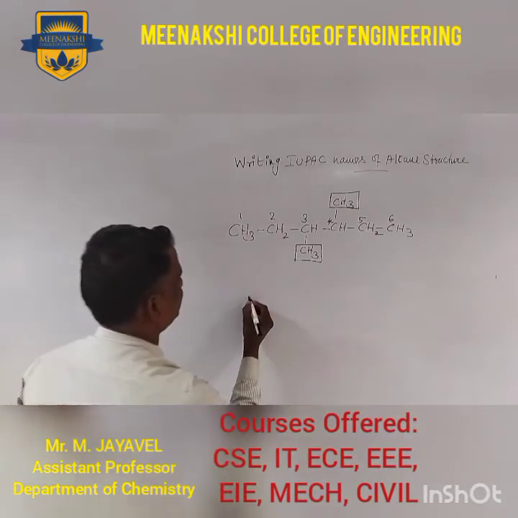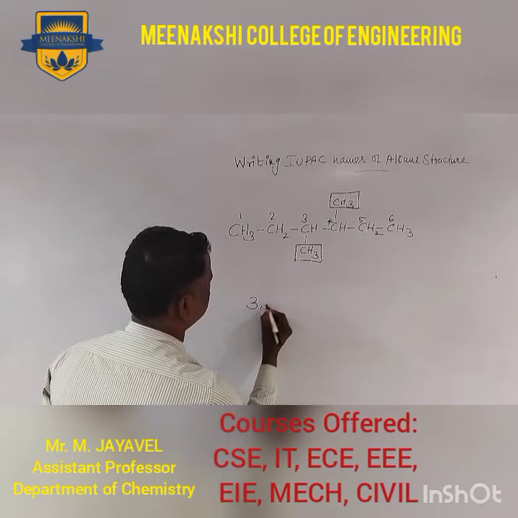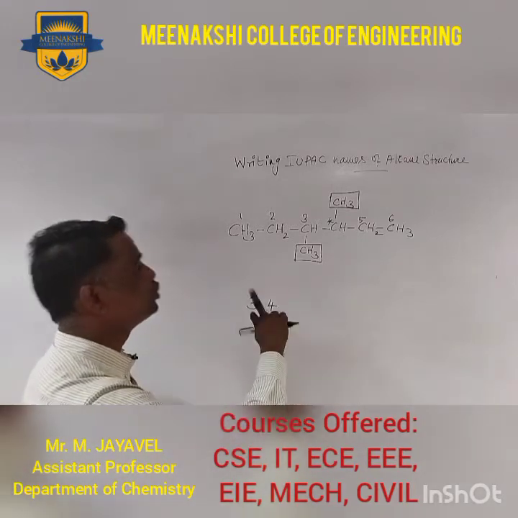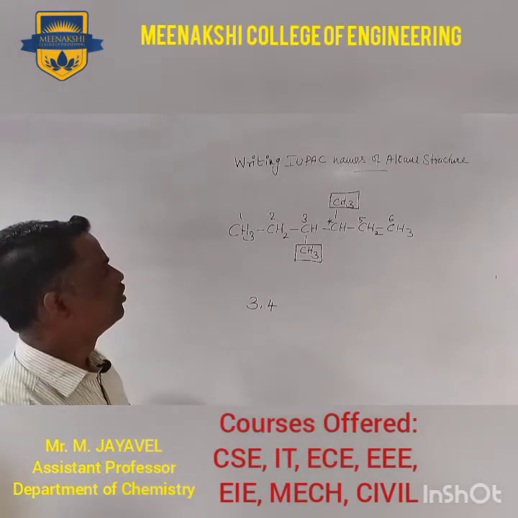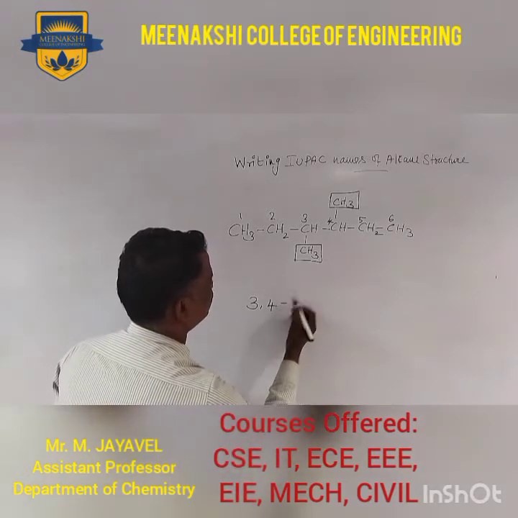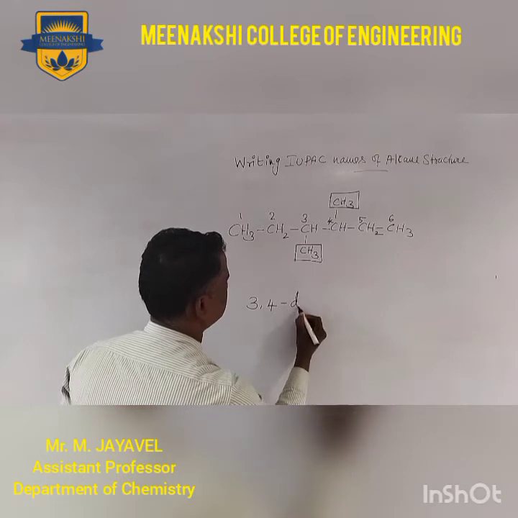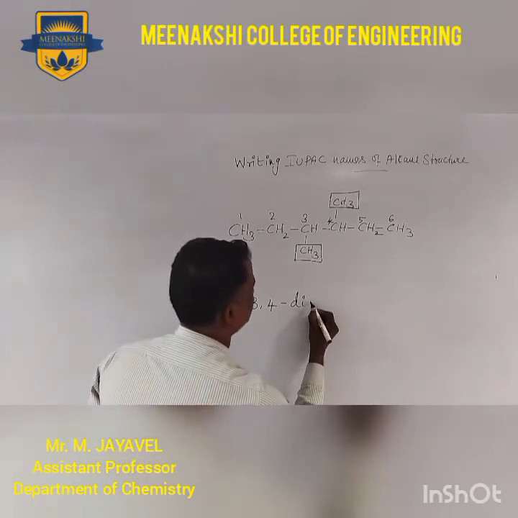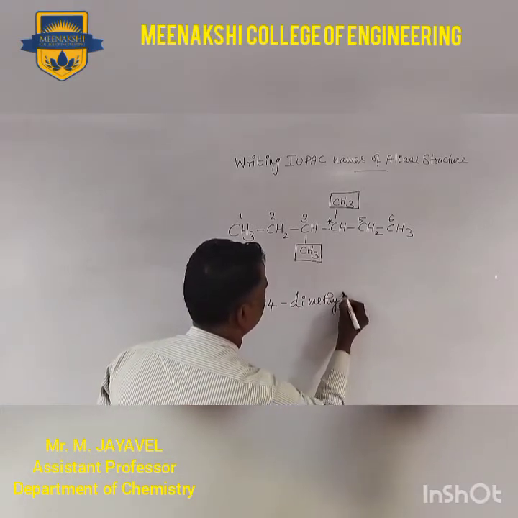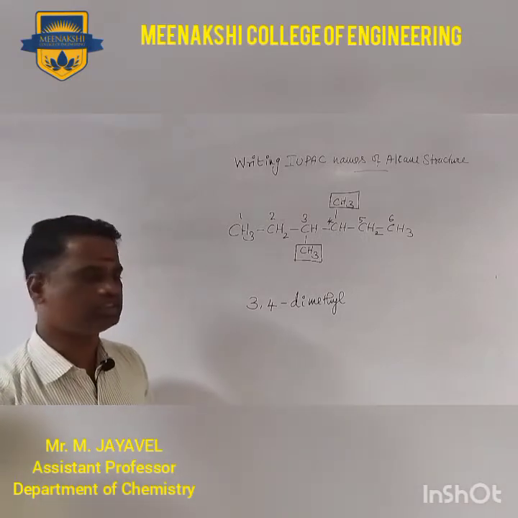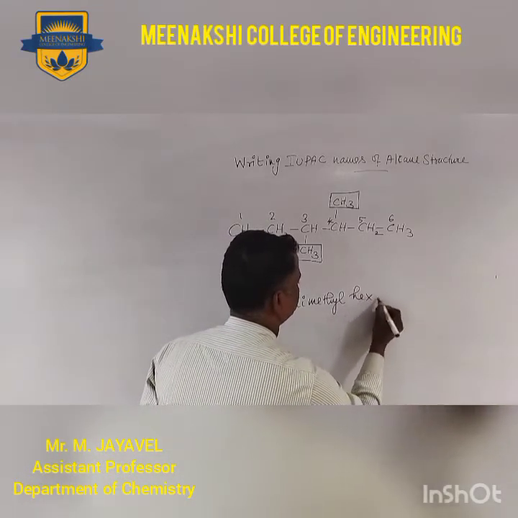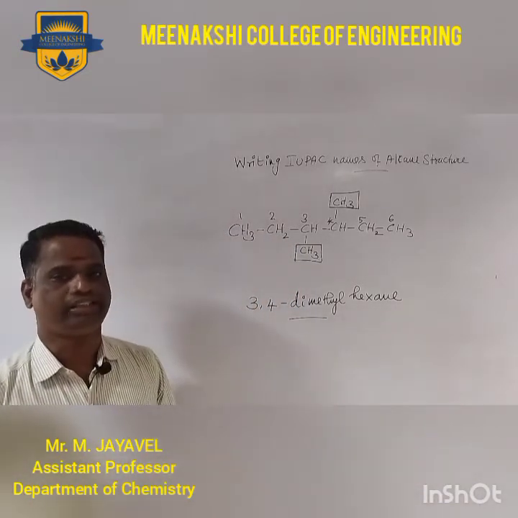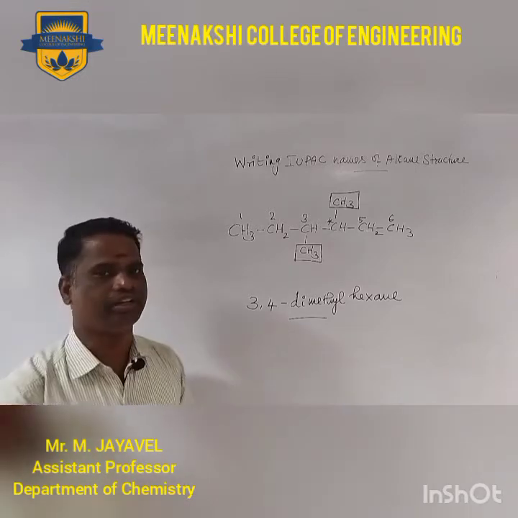Now you can write the IUPAC name. The identical groups are attached at two different carbons, so 3, 4, and use the word di for two identical groups: dimethyl. The longest chain is 6, so hexane. 3,4-dimethylhexane is the correct IUPAC name of the given structure.